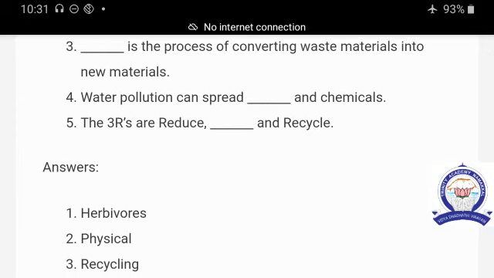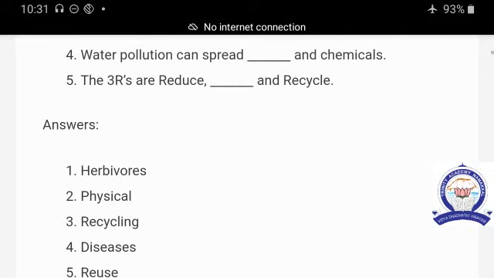Third question is, recycling is a process of converting waste material into new material. Recycling is a process of converting waste material to form a new material. Fourth question is, water pollution can spread diseases and chemicals. Water pollution causes many dangerous diseases, and chemicals in the water body affect the microorganisms and minute fishes, planktons also.